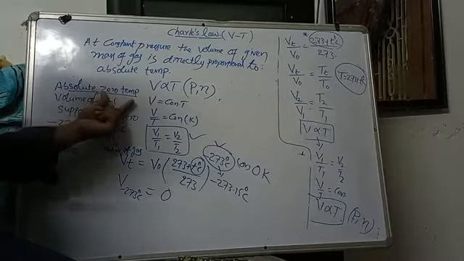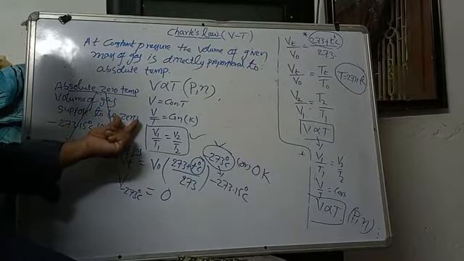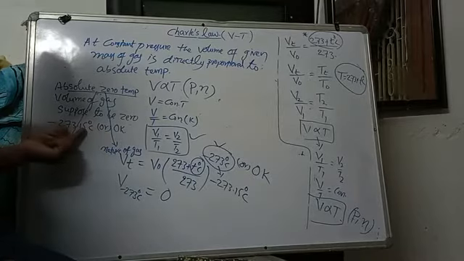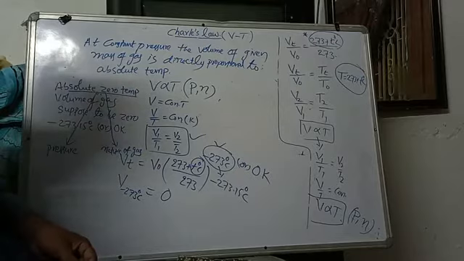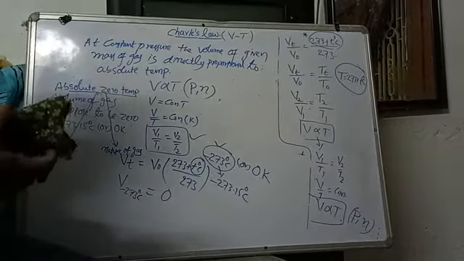What is the meaning of absolute zero temperature? The volume of the gas is supposed to be 0. At which temperature will it be possible? Minus 273.15 degrees Celsius or 0 Kelvin. This is called absolute zero temperature. Next we are discussing the graphs.